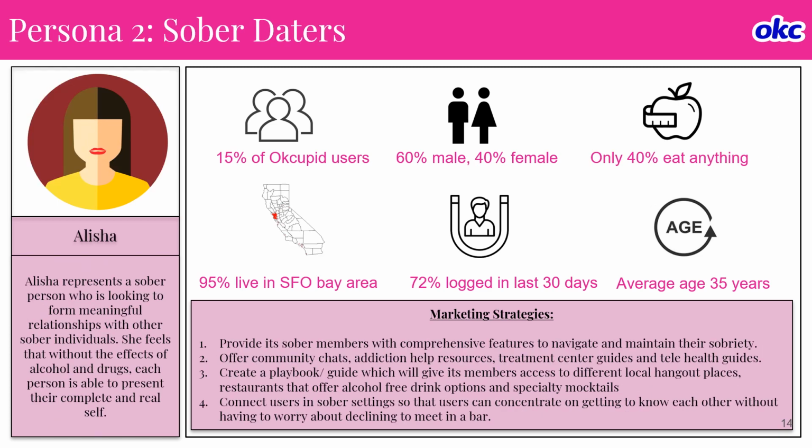The second persona I have is sober daters. If you look at the left-hand side, Alicia is a persona who represents a sober person looking to form meaningful relationships with other sober individuals. She feels that without the effect of alcohol and drugs, each person is able to present their complete and real self. If you look at the OkCupid data, 15% of them are sober.